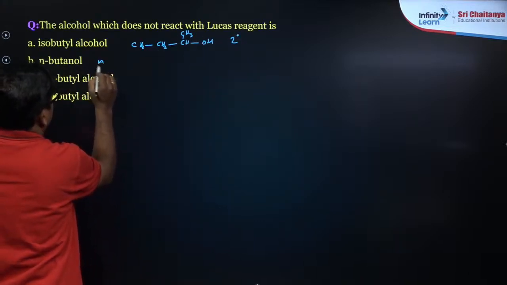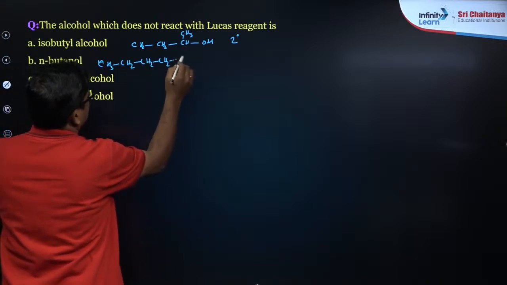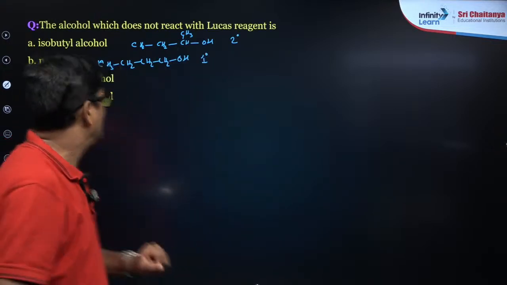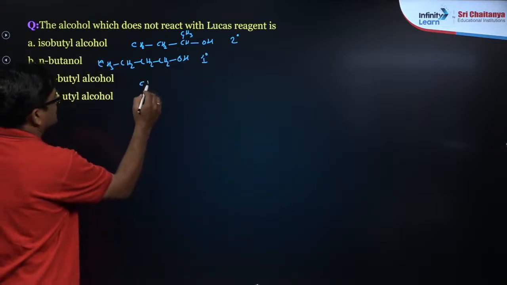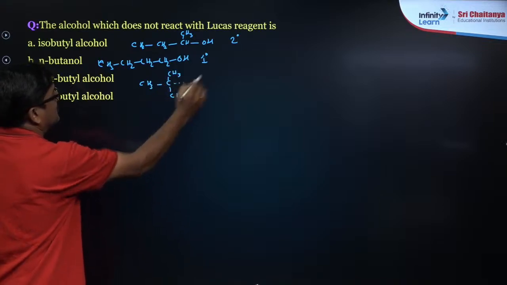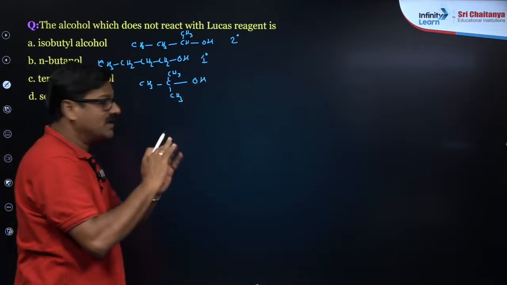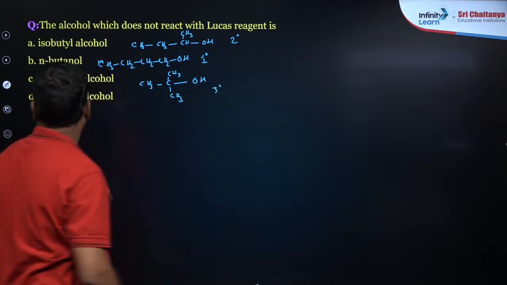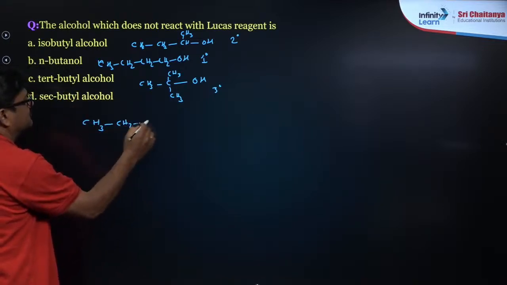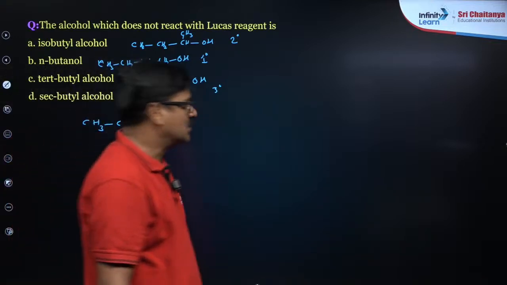N-butanol is CH3, CH2, CH2 and CH2OH. This is n-butyl alcohol, which is a primary alcohol, beta. And tertiary butyl alcohol is CH3, CH3 and CH3. This is your tertiary butyl group, and the OH group is here. So tertiary butyl alcohol is a tertiary alcohol, and this is secondary butyl alcohol. Both are the same, so this is also secondary.